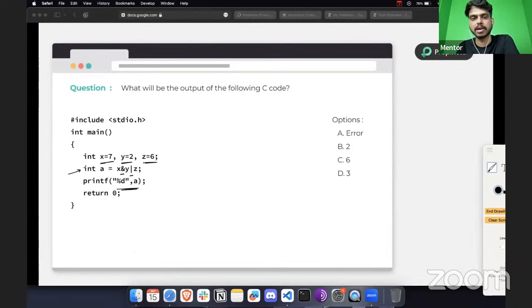Since the numbers given in the input are decimal, first you have to convert these decimal numbers into binary numbers, and then you have to perform the gate operation.